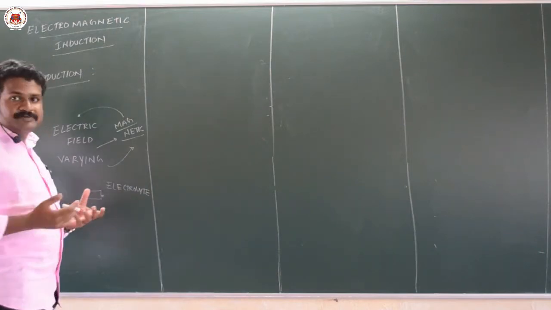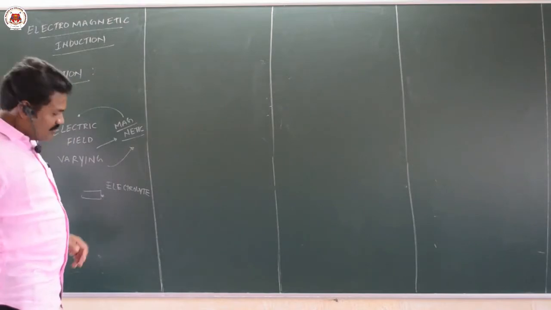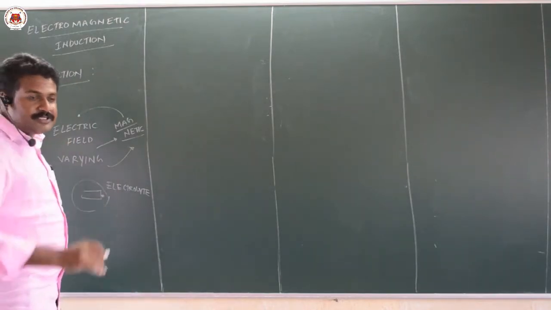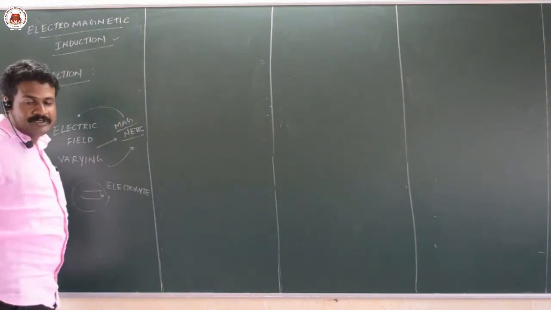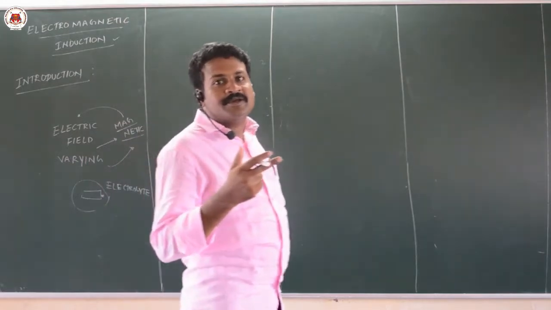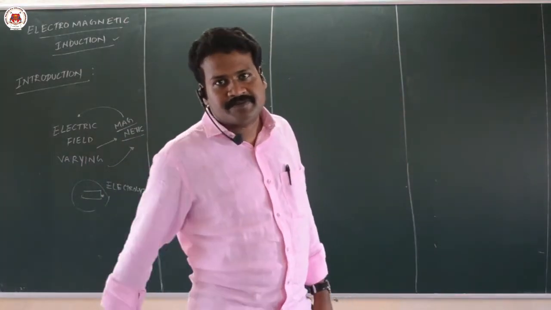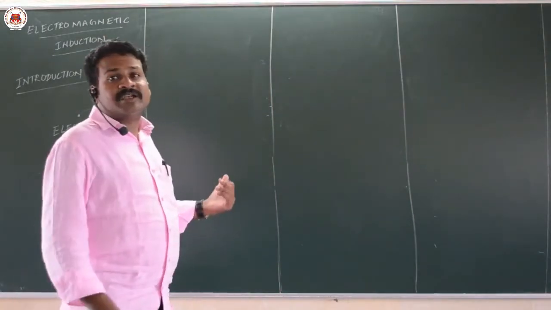So in a cell, chemical energy is converted into electrical energy, but in electromagnetic induction, magnetic energy plus mechanical energy is converted into electrical energy.